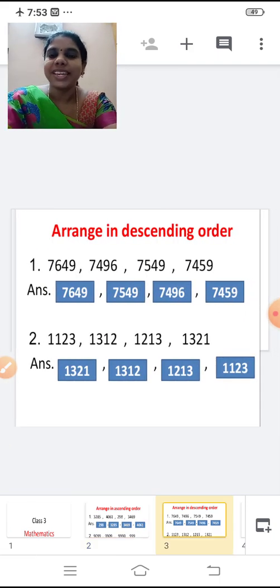Arrange in descending order. You all know what is descending order, right? Arranging the numbers from the biggest to the smallest. Yes? Shall we arrange the numbers in descending order? We'll see the first sum now. First one,